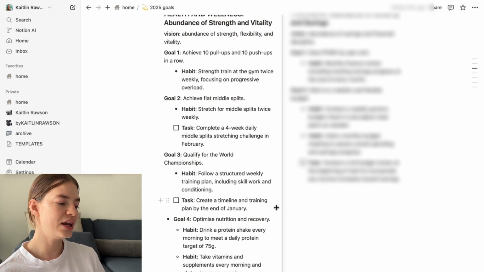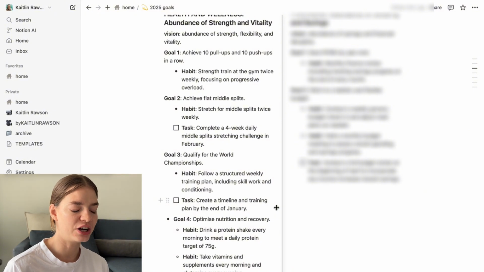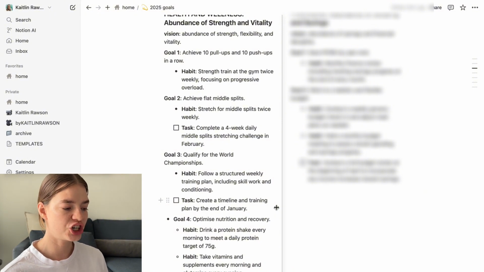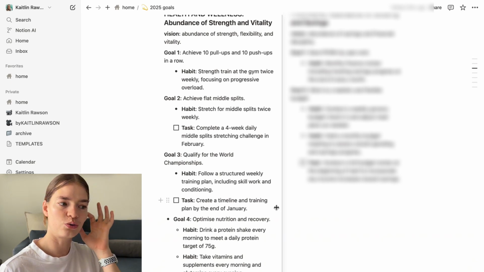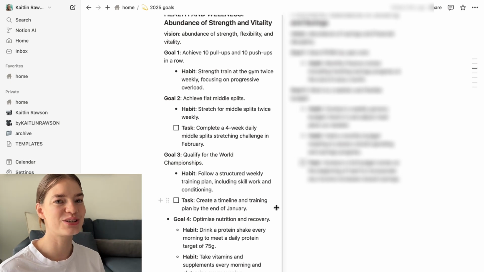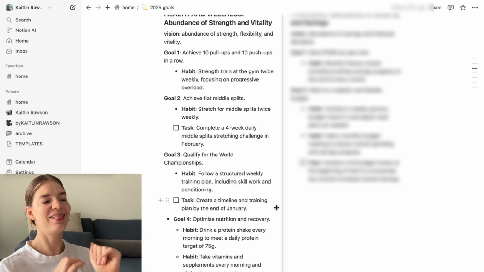And then goal number 4 is to optimize my nutrition and recovery. So this habit is drinking a protein shake every day to meet my protein target of 75 grams, as well as taking vitamins and supplements every morning and glutamine every evening. You'll see that these are already incorporated into my habits from the previous page, so everything kind of links together.